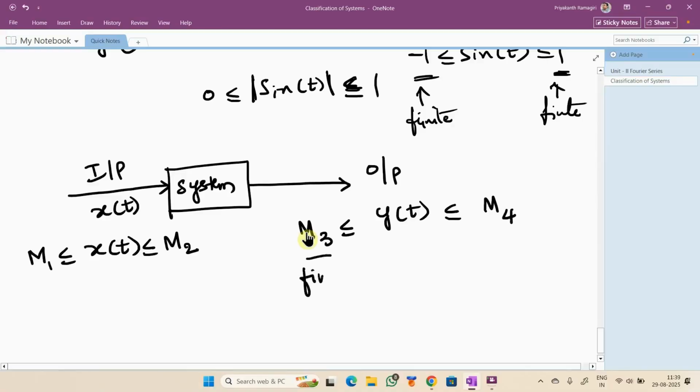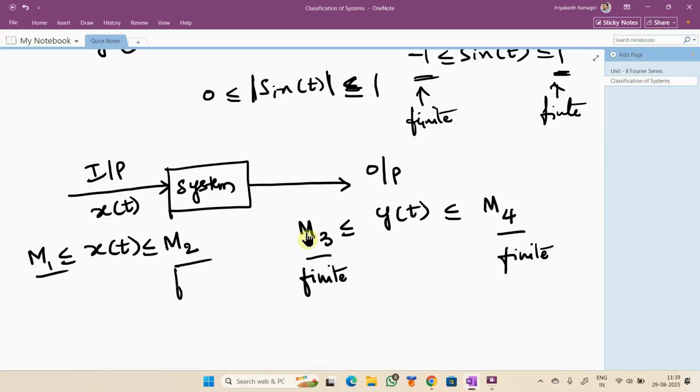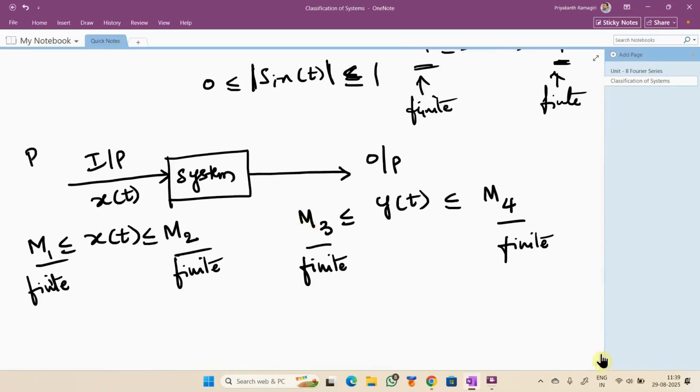M1 and M2 are finite for the input, and for the output, M3 and M4 are also finite. The input applied is bounded, and since the output values lie between finite values, the output is also bounded.